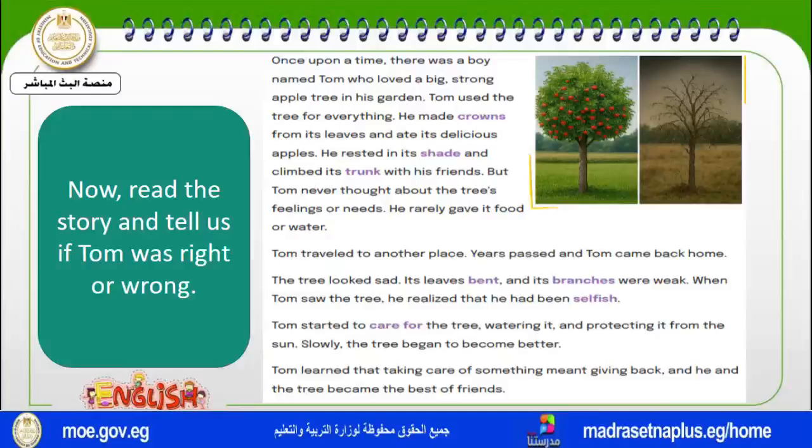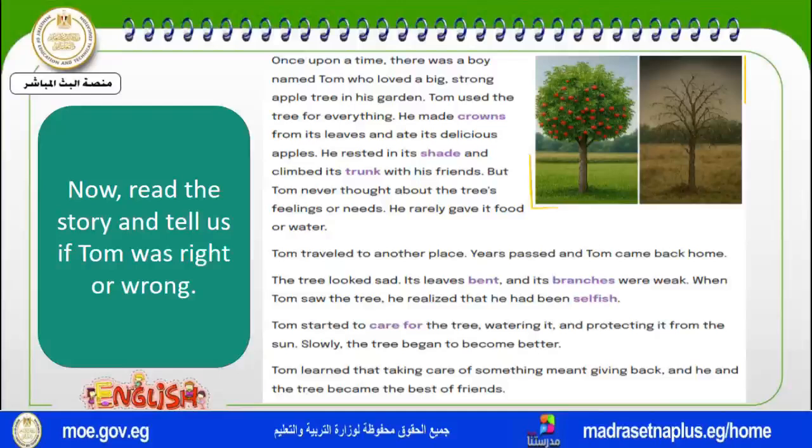Tom started to care for the tree, watering it and protecting it from the sun. Slowly, the tree began to get better. Tom learned that taking care of something meant giving back, and he and the tree became the best friends. This was Tom's story with the tree. Now, do you think Tom was right or wrong?